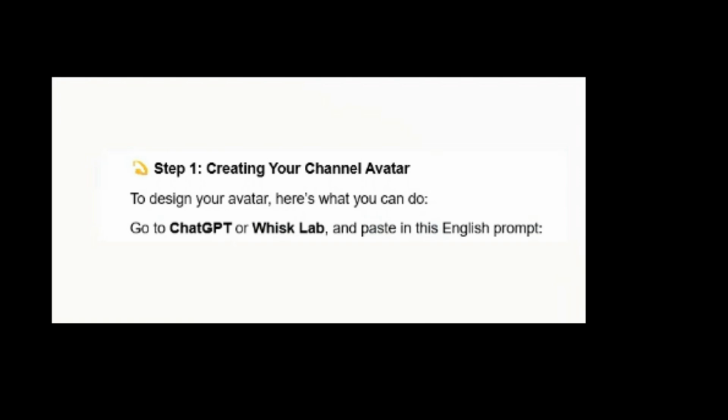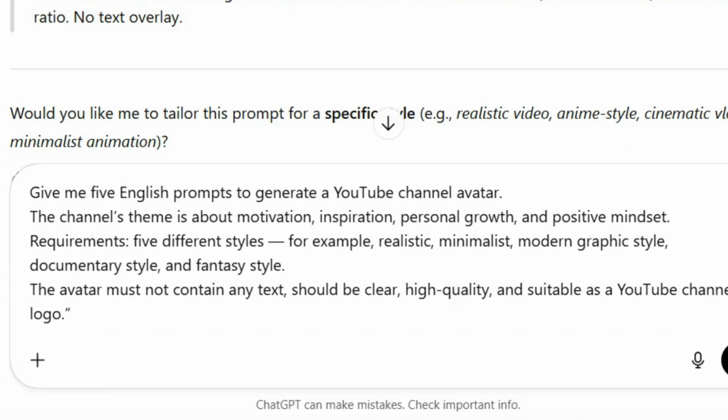Step 1. Creating your channel avatar. To design your avatar, here's what you can do. Go to ChatGPT or WhiskLab and paste in this English prompt. Give me 5 English prompts to generate a YouTube channel avatar. The channel's theme is about motivation, inspiration, personal growth, and positive mindset.